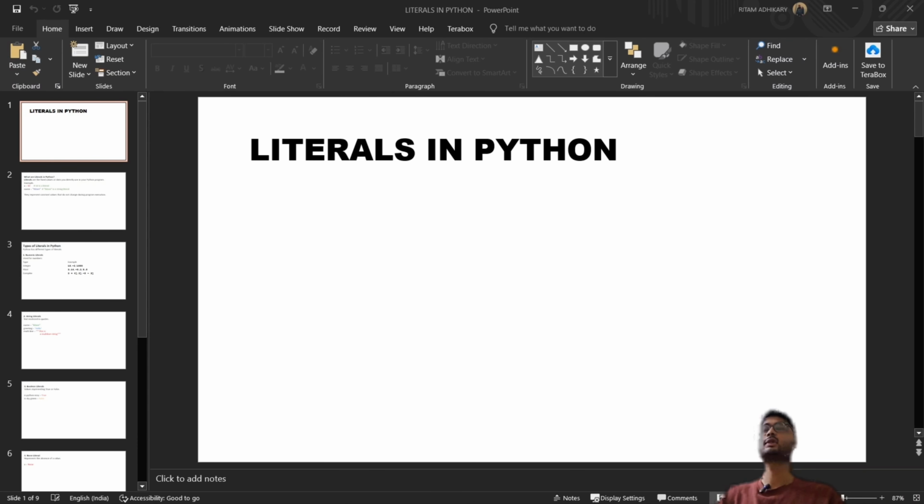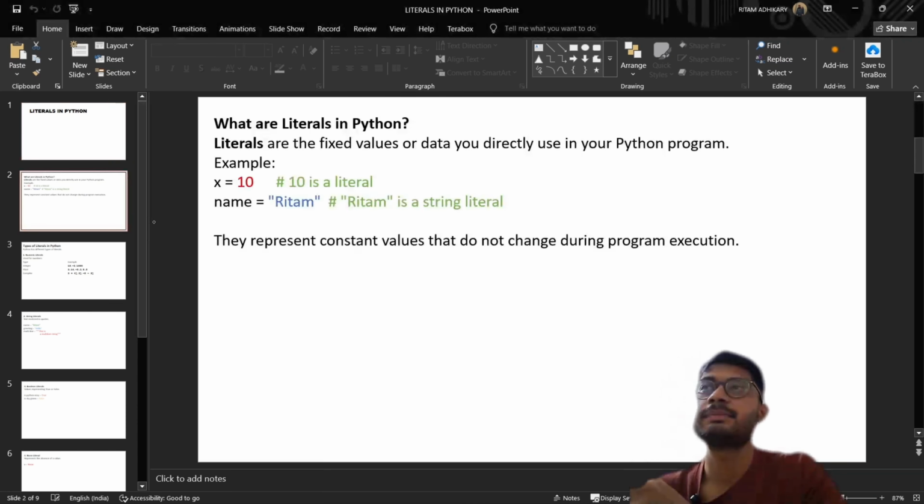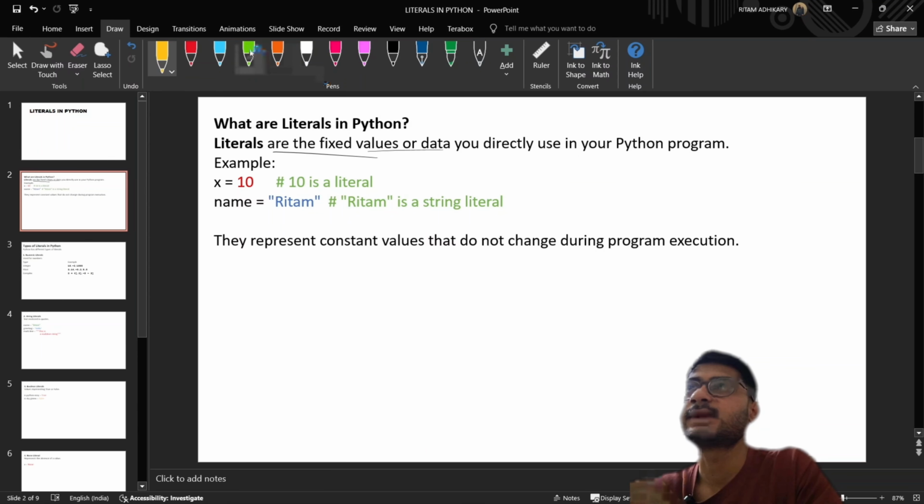In this lecture, we are gonna go over literals in Python. So, what are literals in Python? Literals are fixed values or data types that we directly use in our Python program. Example, x = 10, name = "rhythm".